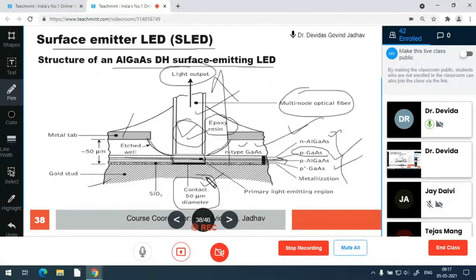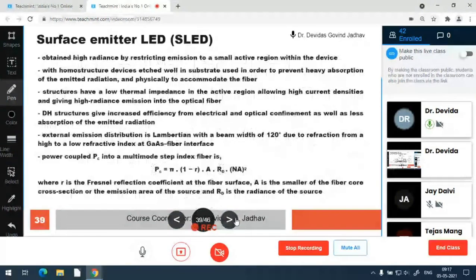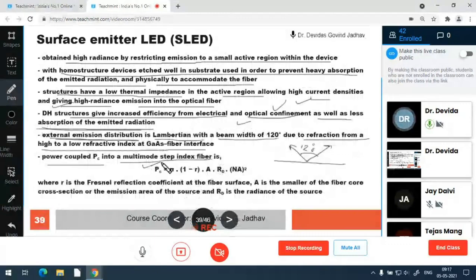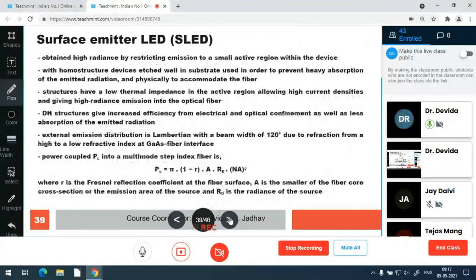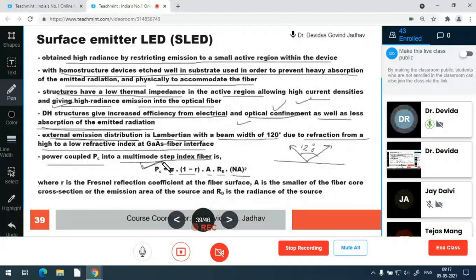So the power coupled is Pc equal to pi into (1 minus R) into A into Rd into NA squared. So this fiber is further connected with the actual fiber. Whatever power is coupled to the fiber, the same power will be launched into the other fiber. So the power coupled to the fiber is Pc, and that is given in this case for the surface emitter LED. So this formula we have to use for problem solving of the surface emitter LED to calculate the coupled optical power into the fiber.